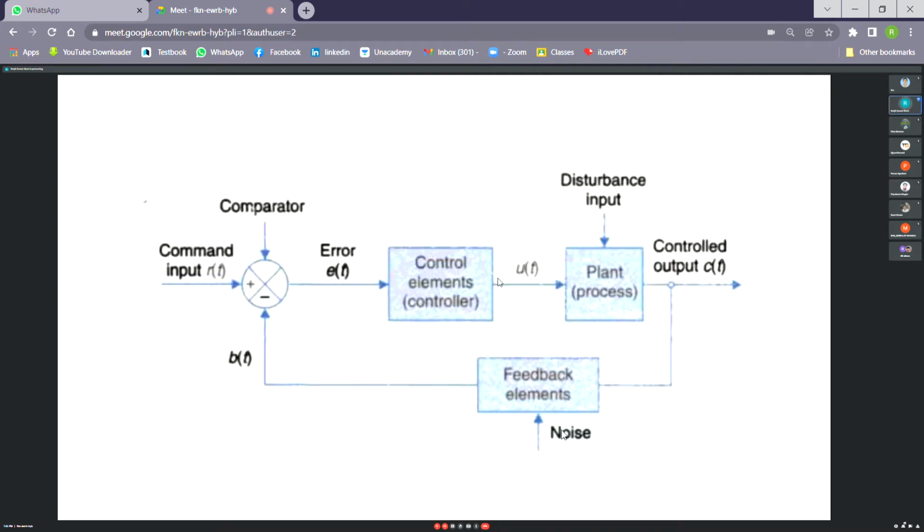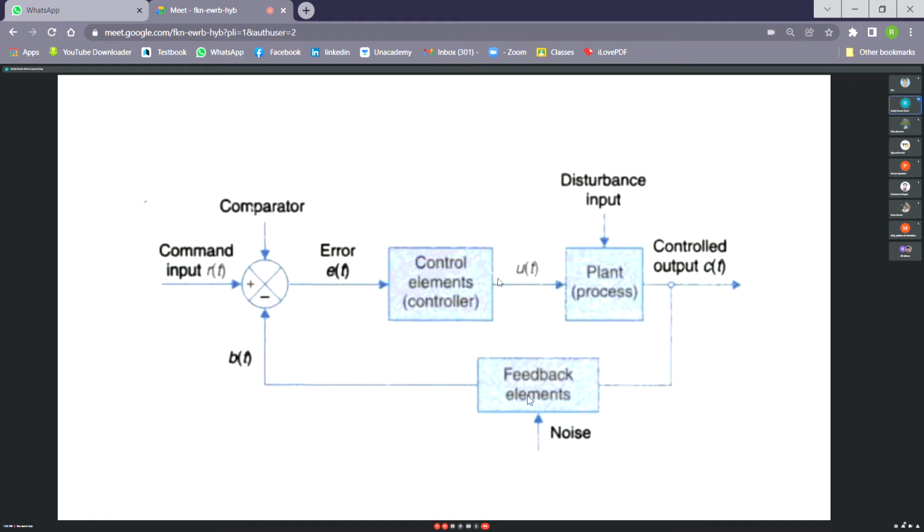So this is the exaggerated diagram of the previous one. Sometimes noise gets penetrated through the feedback element. That means measurement noise. The feedback element is basically a measuring element or sensor, and a disturbance input may also come in. Sometimes it may be a signal, or sometimes maybe some variable, a process variable.